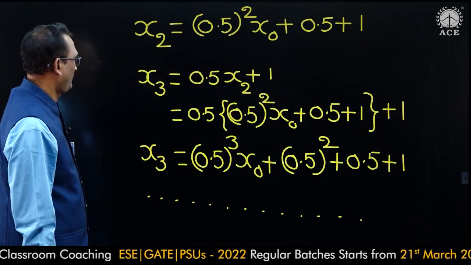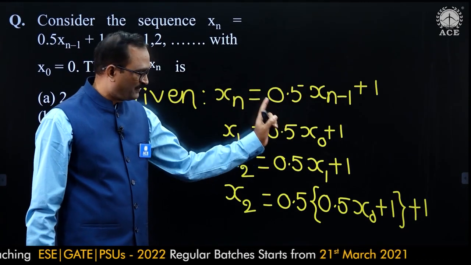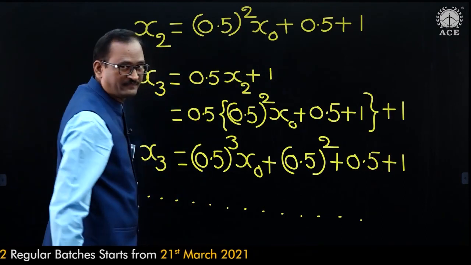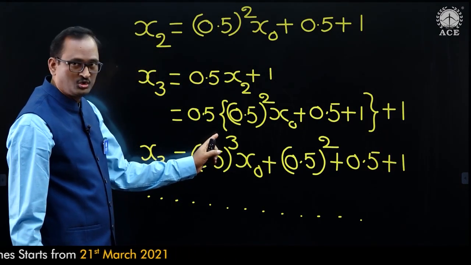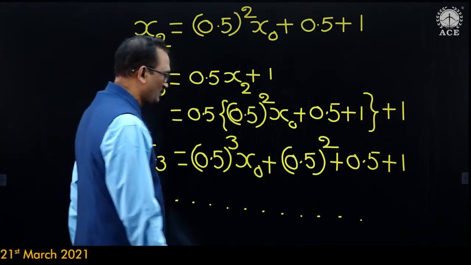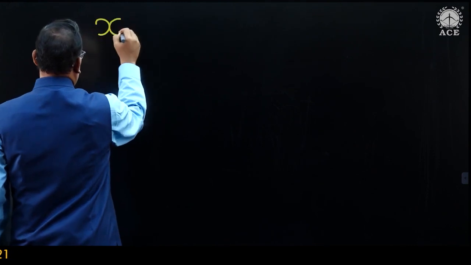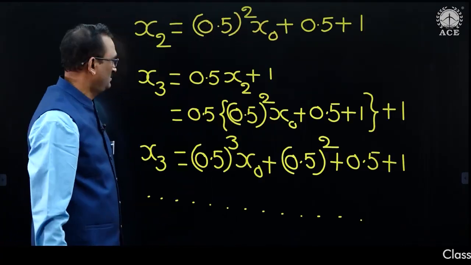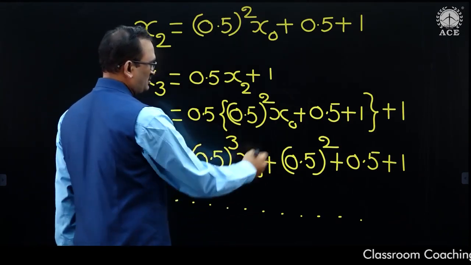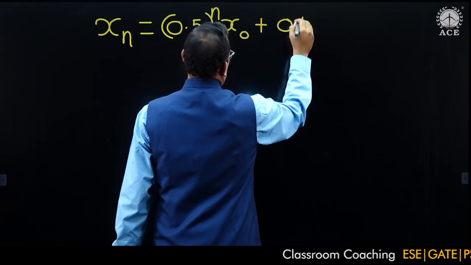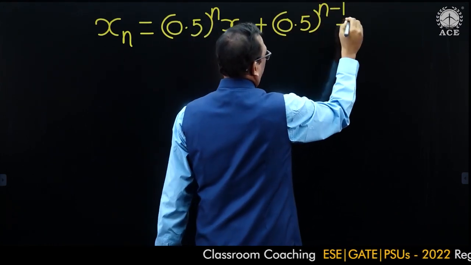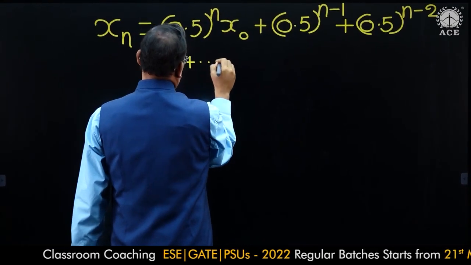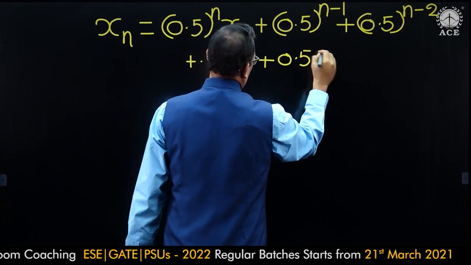Remember, x1 is equal to 0.5 power 1 x naught plus 1. x2 is equal to 0.5 whole square x naught, plus 0.5 plus 1. x3 is equal to 0.5 whole cube x naught, and so on. Similarly, we can guess the value of xn is equal to 0.5 whole power n x naught, plus 0.5 whole power n minus 1, plus 0.5 whole power n minus 2, plus so on, 0.5 plus 1.